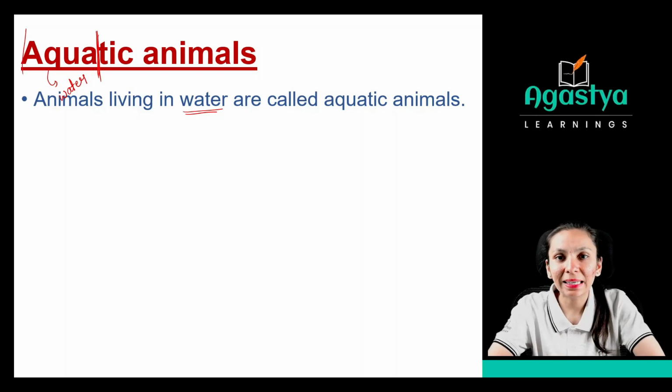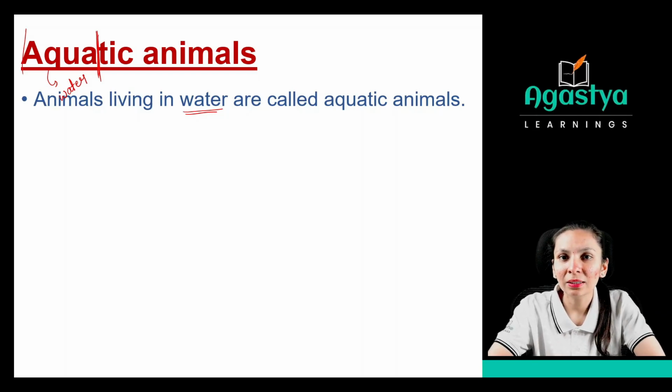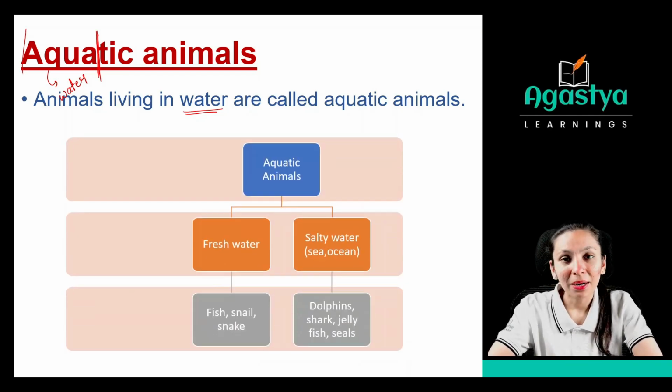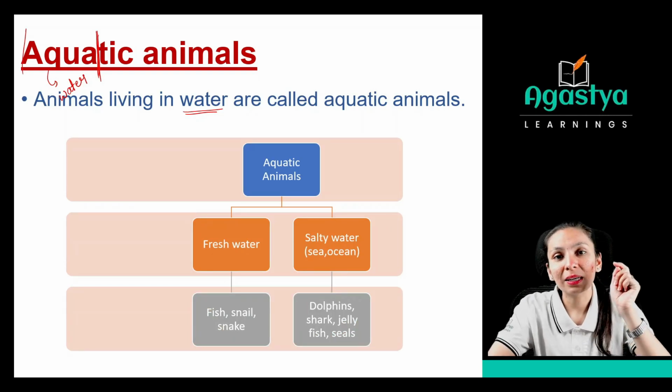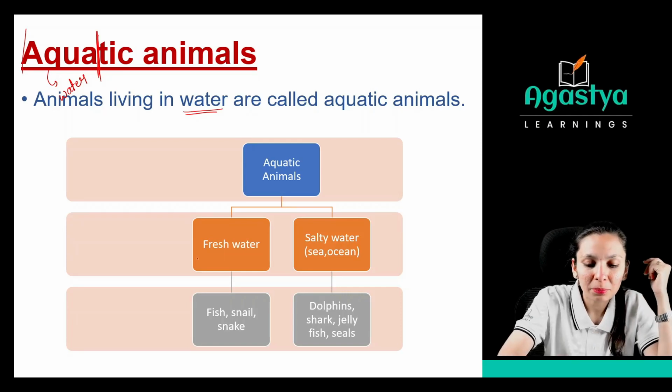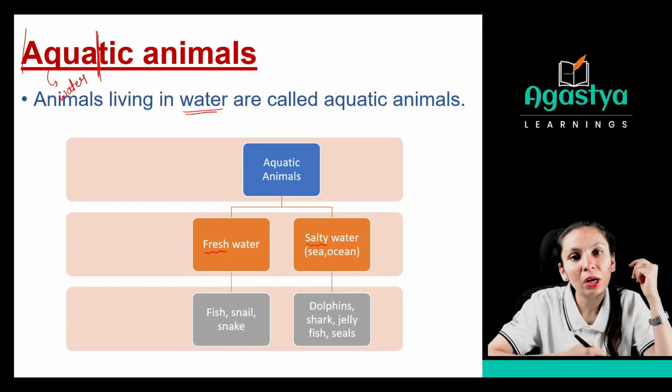Do you know any animal which is living in water? Yes, fish is living in water, right? So, they are the aquatic animals. But based on what kind of water is there, we have another two types, right? The water may be fresh water and the other may be salty water.